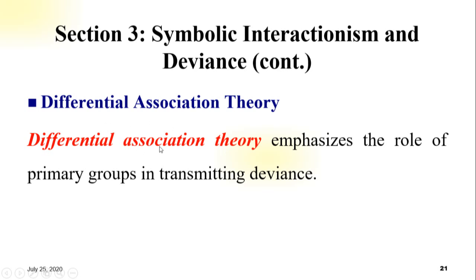Differential association theory emphasizes the role of primary groups in transmitting deviance. The word emphasize means to give special importance or value to something in speaking or writing.